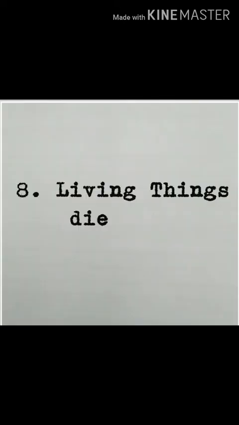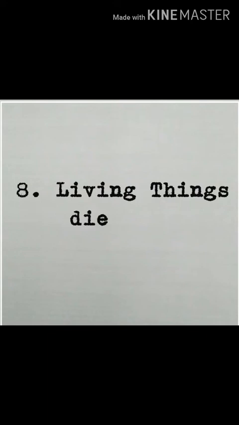The next characteristic is that living things die. Students, we all die someday. A mosquito can live up to 7 days. An elephant can live from 60 to 70 years. And we humans live up to 80, 90 or 100 years.